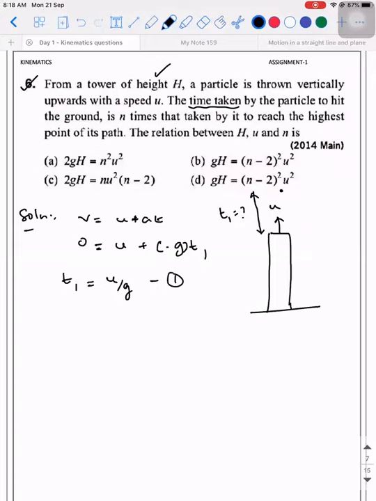So if t1 is u by g, the time taken by the particle to hit the ground is what? Let's analyze the journey. No, no, no. The time taken by the particle to hit the ground is not n. It is n times t1. That is what they're saying. N times the time taken to reach the highest point of its path. So that is what I said, sir, n t1. So how do we calculate? How do you know what is the time it takes to hit the ground?